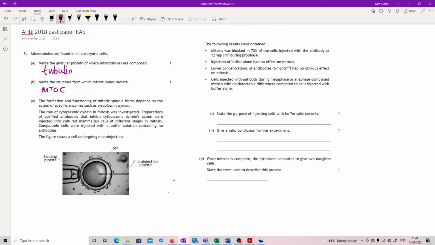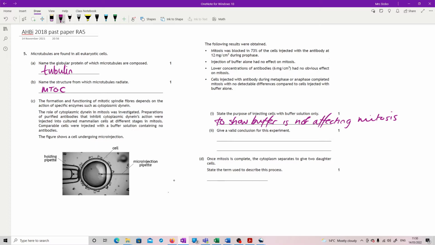Okay, state the purpose of injecting cells with buffer solution only. So this is your control that we have. So what we're doing here is to show buffer is not affecting your mitosis. Or, being very clear, so you don't just say to compare, because it's asking for this specific experiment, you could quite happily say it's to compare the impact of buffer against when you have the actual antibodies in. Okay. If you say control, you have to say it's the negative control, just be clear on that one.